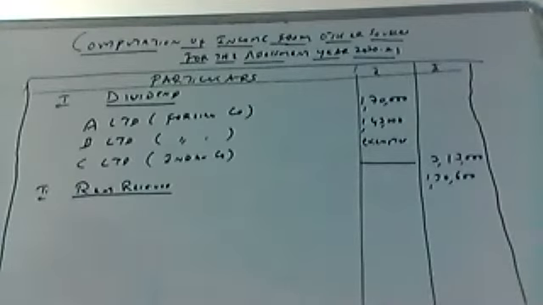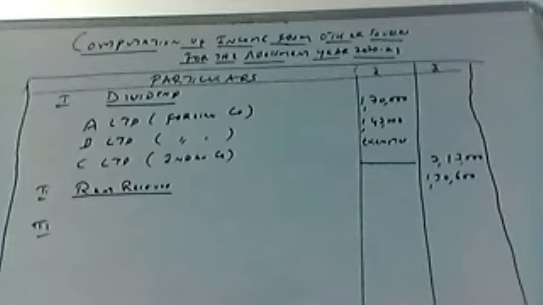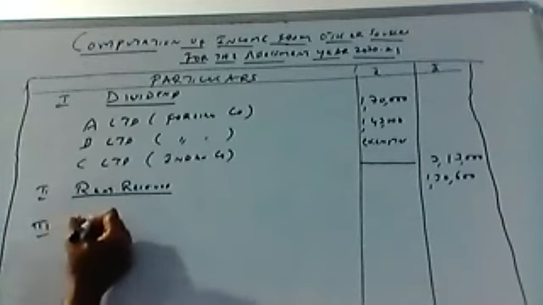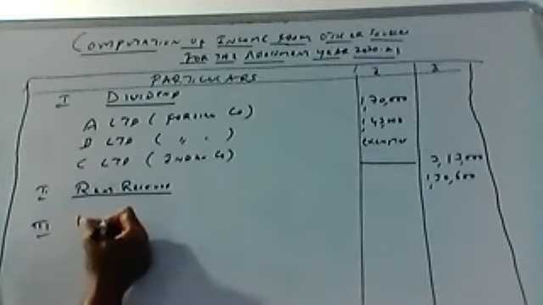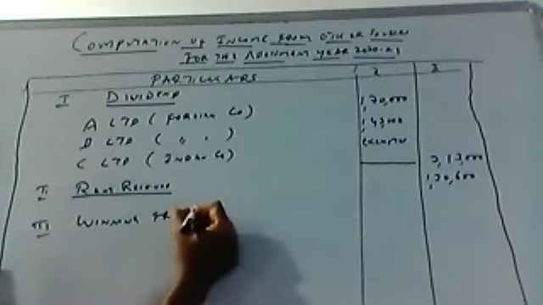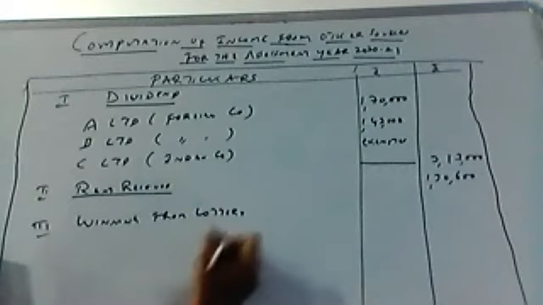Right. So next, the third part is winning from lottery. Winning from lottery is given as net amount. Now remember, he has given the net amount. Net means you have to convert it into gross. Winning from lottery, you have to convert into gross value.